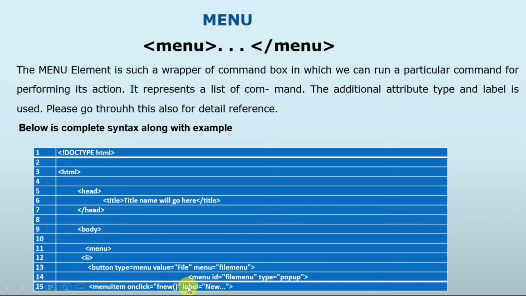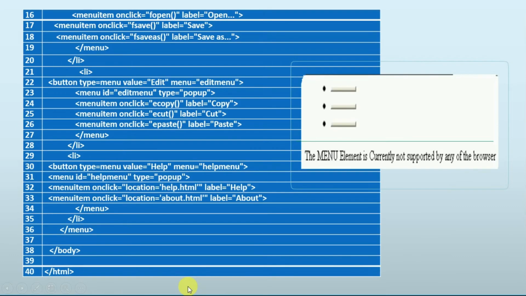So a new action will be called, and then similarly onclick action, file open, label open, menu item onclick, file save, so it will perform save. And then similarly list close, list open, another list, that is menu ID edit menu, copy, cut, the actions that can be done with the help of that.